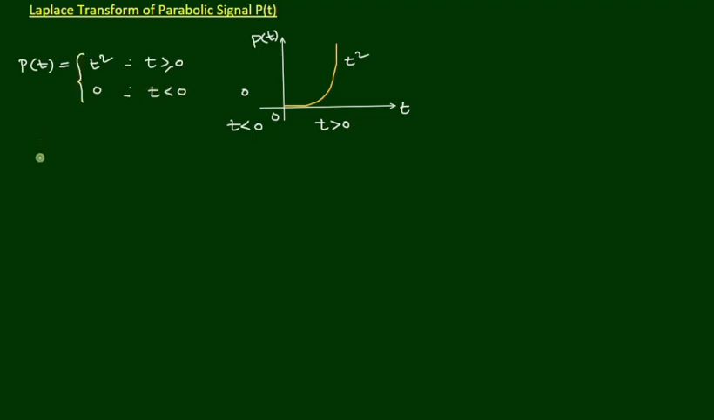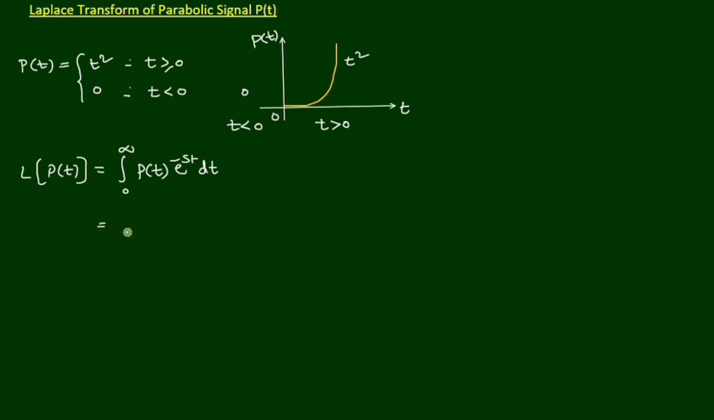We find the Laplace transform of this parabolic function. So the Laplace transform of p of t equals integral from 0 to infinity of p of t e power minus st dt.